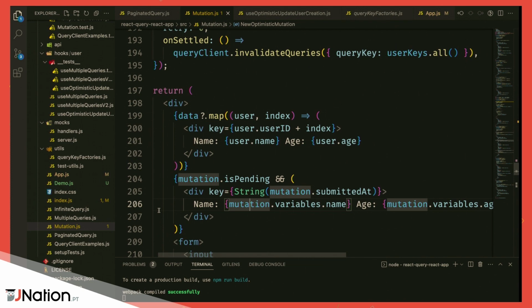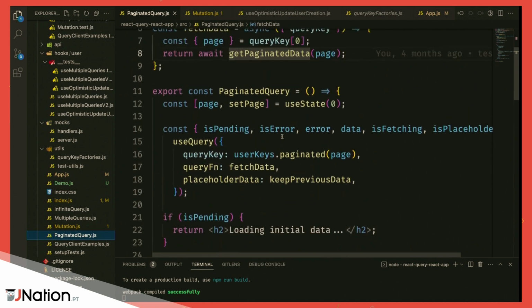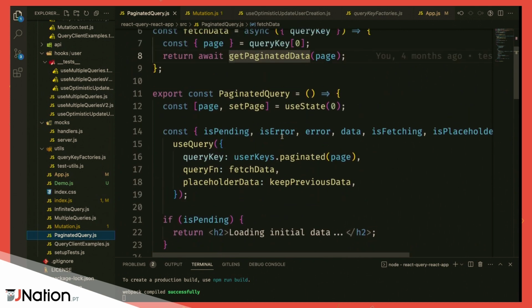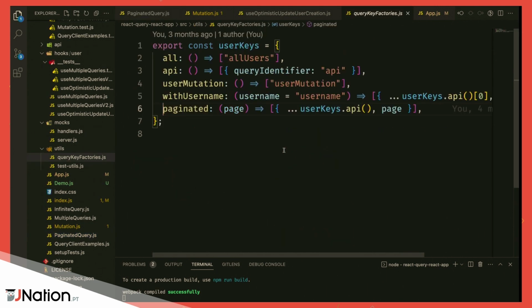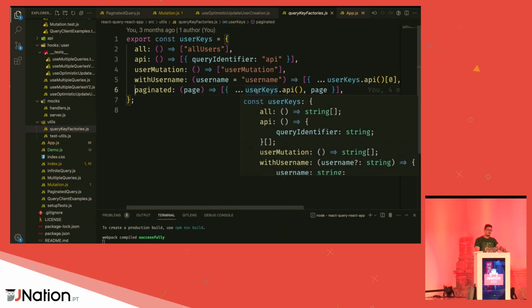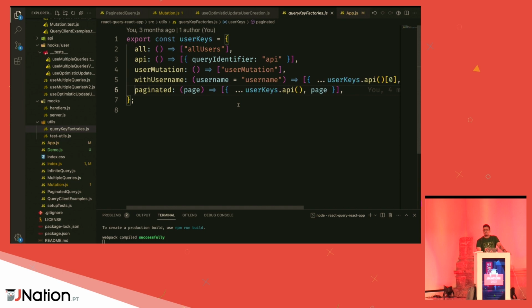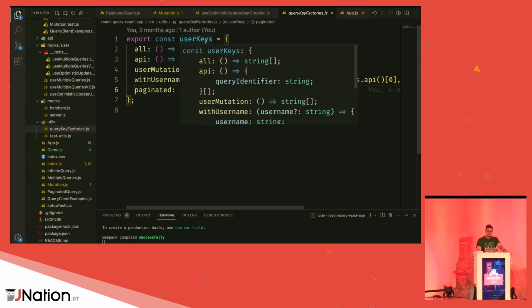A couple of other things that you can also do with React Query. So pagination, for example. Previously, there was a custom hook called usePaginatedQuery, which was removed in V4, if I'm not wrong, because it's not necessary. This is the example that I told you about previously. As long as you have all your dependencies in your query key, you can pass it to your query function and do pagination in that way.